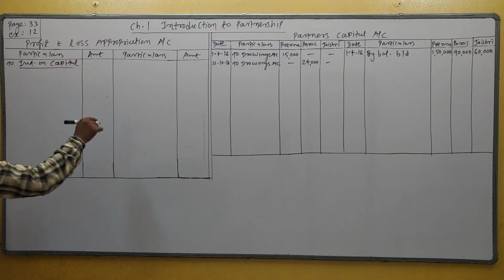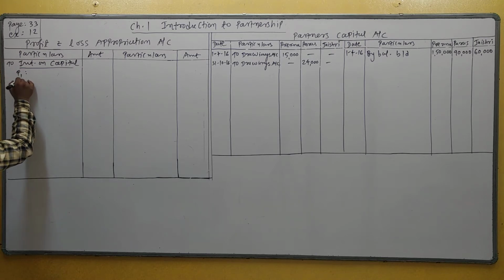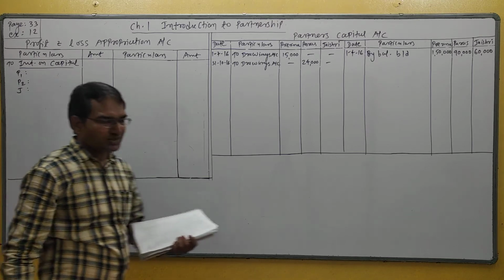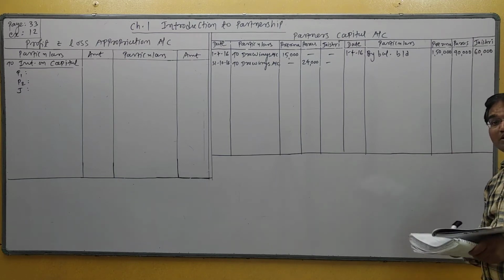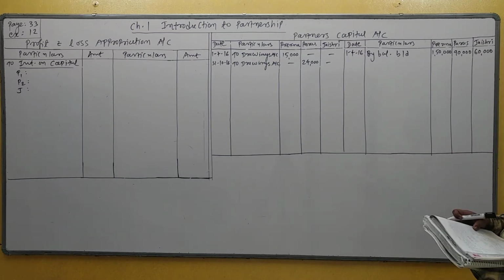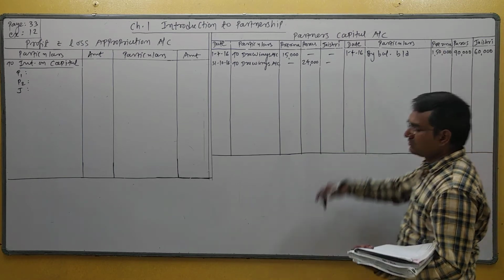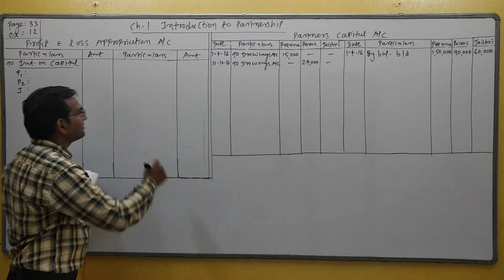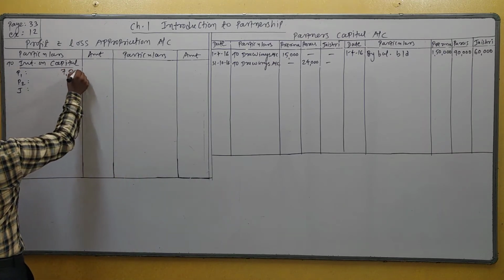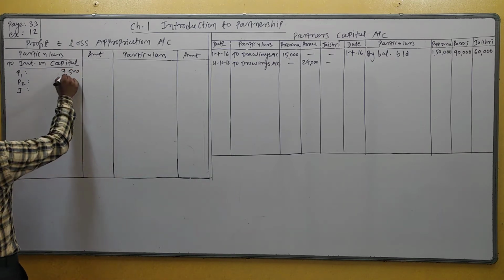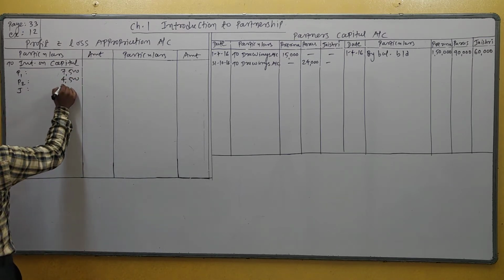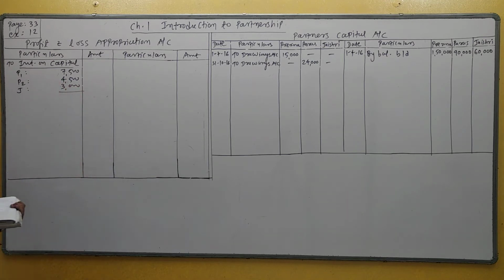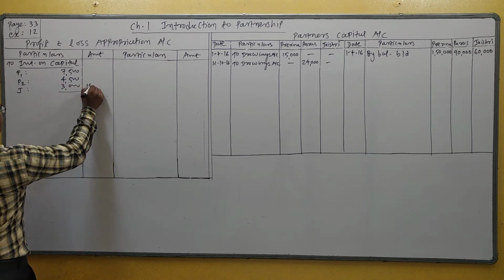Okay, three partners are given. Prerna denoted by P1, Paras P2 and Jayshree G. Students, interest on capital is calculated on the opening balance of partner capital. What is the opening balance of partner capital? So 1,50,000 at 5% is 7,500, right? 90,000 at 5% is 4,500, and 60,000 at 5% is 3,000. Total interest on capital is 15,000.